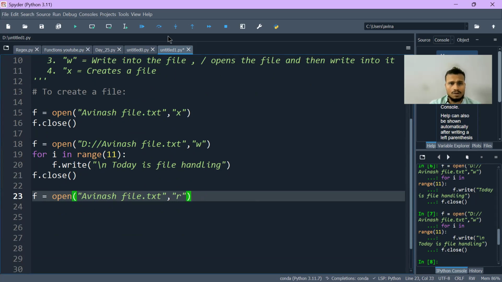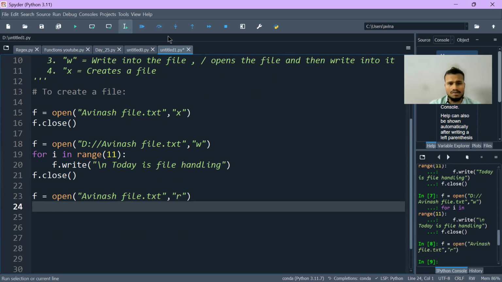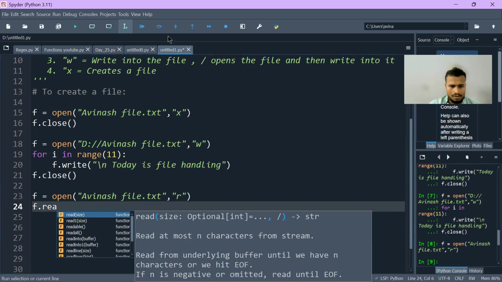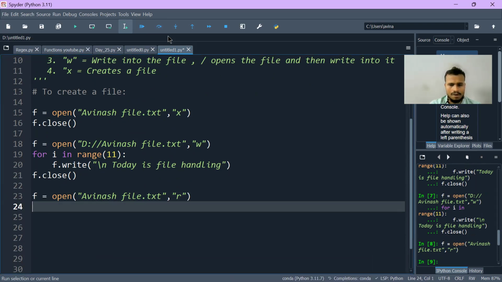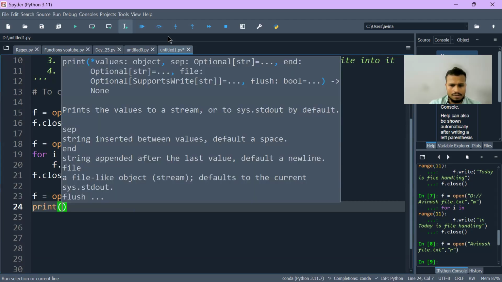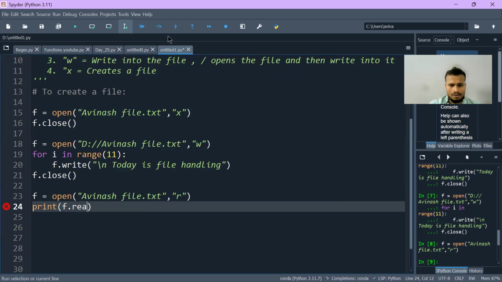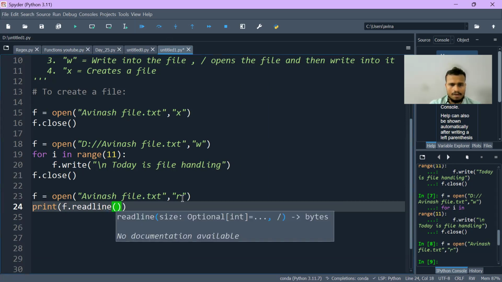Okay. So when I execute this line of code, then in the second line I will write f dot readline. Or I will write print f dot readline.